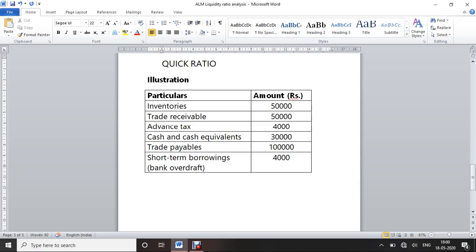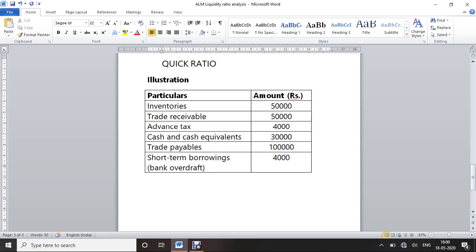Such expenses have been paid in advance and cannot be converted into cash. Secondly, current assets like inventory are also not considered while calculating the quick ratio, because these assets cannot be easily converted into cash. Thus we can conclude the assets which can be converted into cash in a very short period of time are categorized as quick assets. This period is restricted to 90 days or less.